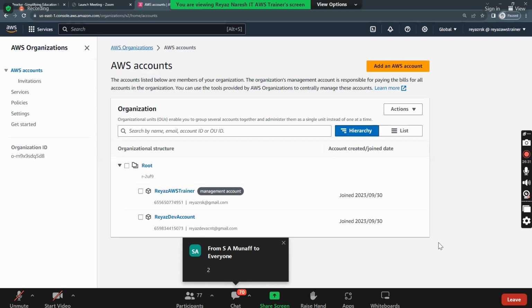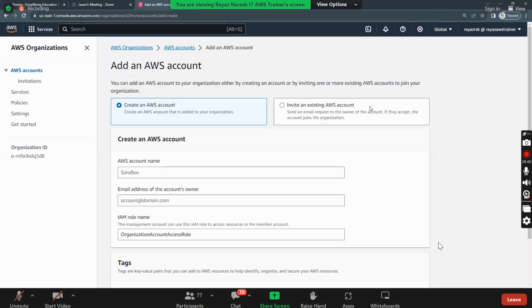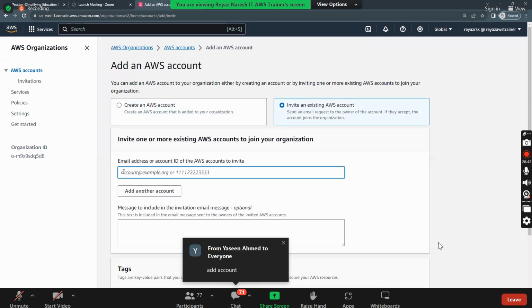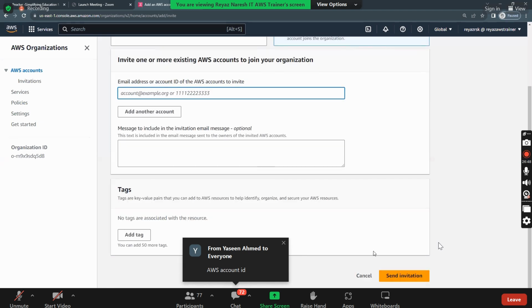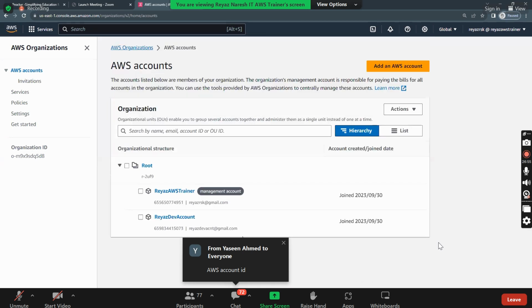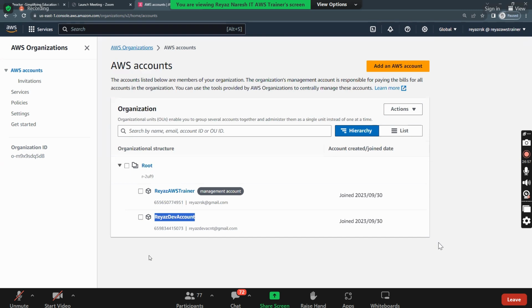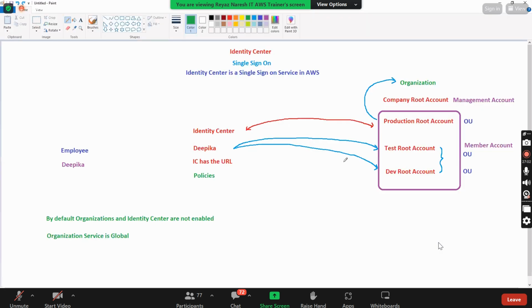So how did I add this account? Simple. I went, how? You tell me, Nana. Add an AWS account. Which one? Invite. Here, what do I need to put? Account ID of the other account, right? Put it and then send the invitation. What will you get after that? You will receive an email. So click on join organizations. Once you click on join organizations, your account will be joined like this. Okay, so on the right side, we understood now.